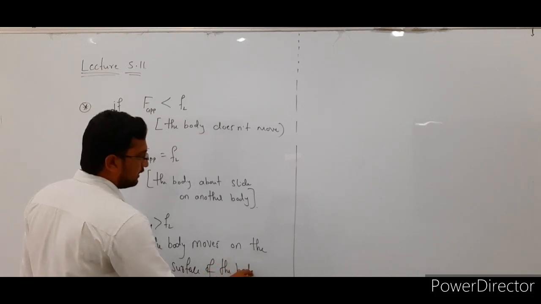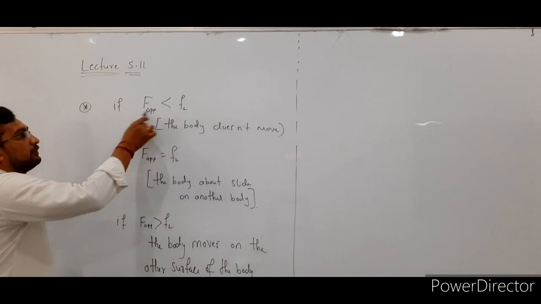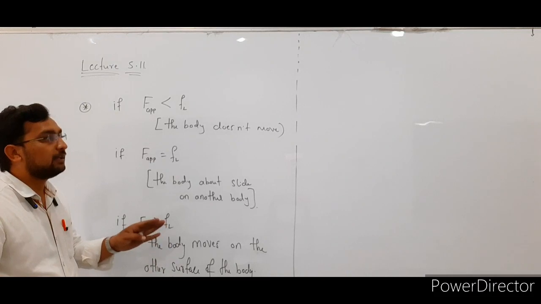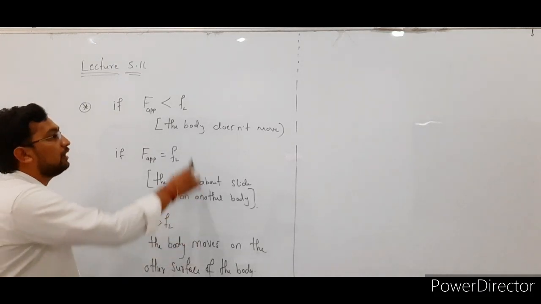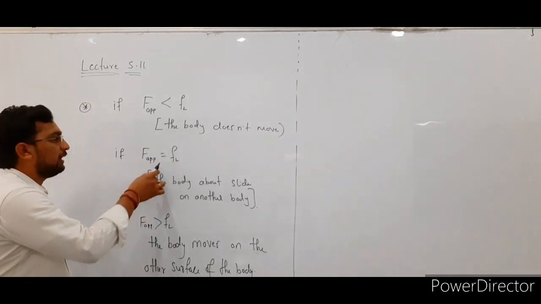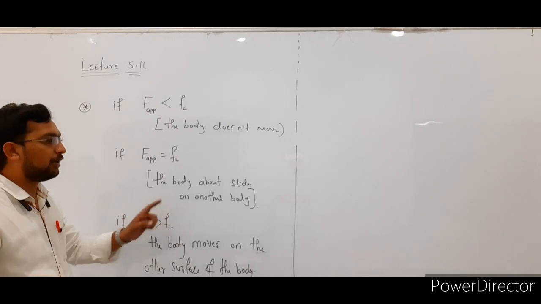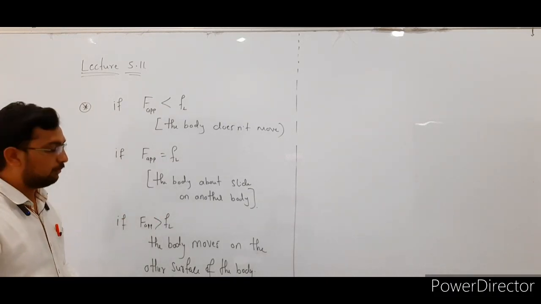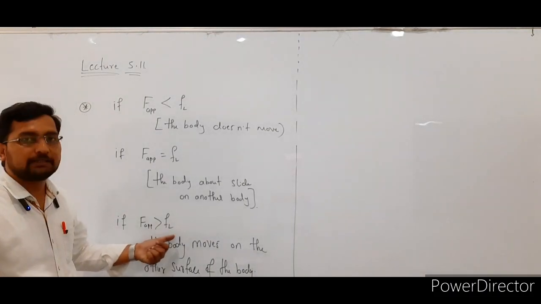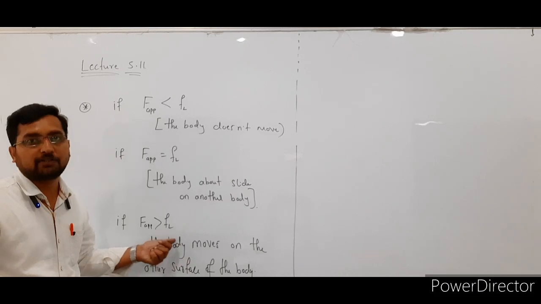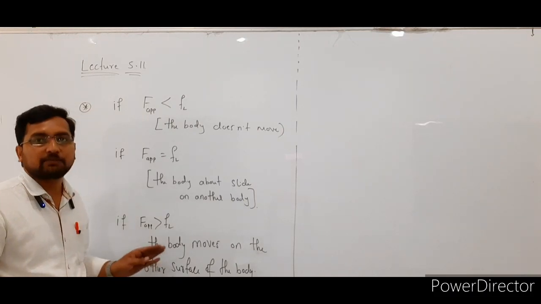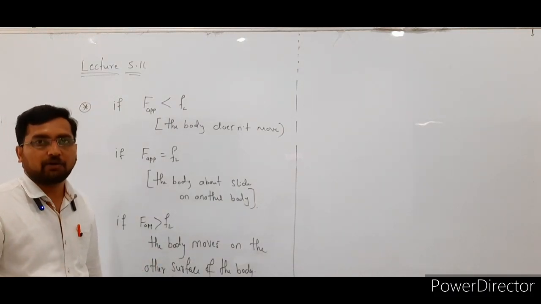Okay. See here. In this case, if the applied force is much less than the limiting friction, in that case the body does not change its position, or the body does not move. If the applied force is equal to the limiting friction, in that case the body is about to slide on the surface of another body, but the actual motion has not yet started. And the next one, if the applied force is greater than the limiting friction value, in that case the body starts moving on the surface of the other body.